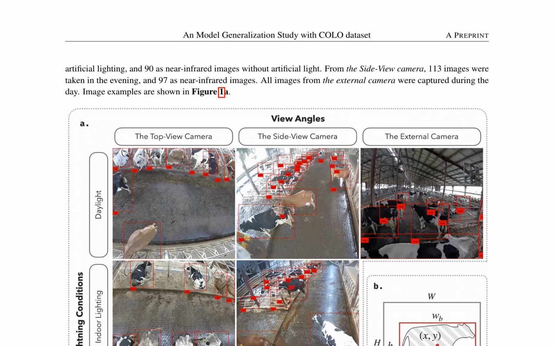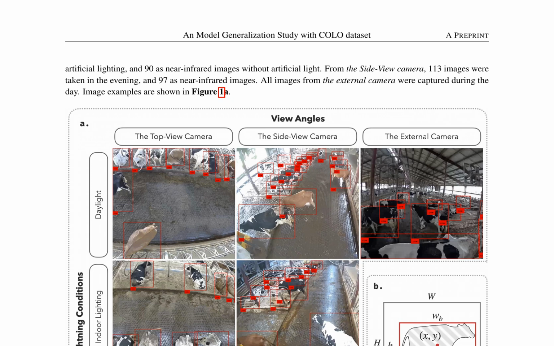The dataset was manually curated for quality, comprising 504 images from the top view camera, 500 from the side view camera, and 250 from the external camera. Images were categorized based on lighting conditions, with examples shown in Figure 1a.